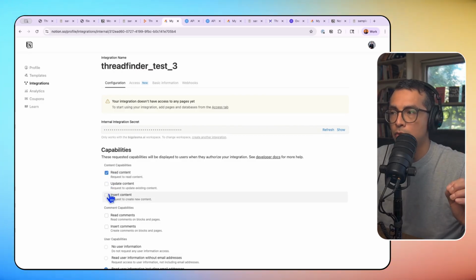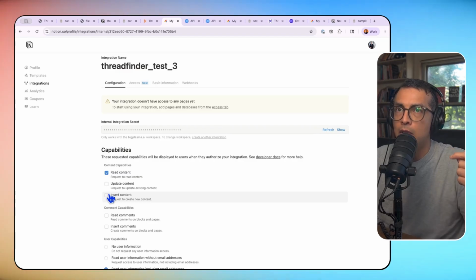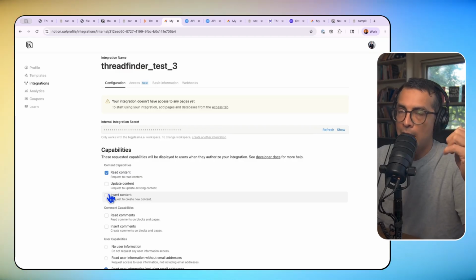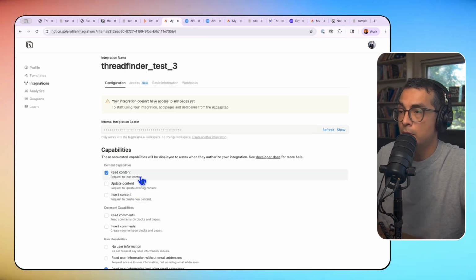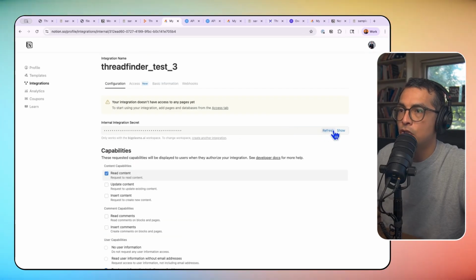In general, best practice is to give an API only the necessary rights that it needs. So in this case, I just need my app to read from a Notion database. I don't need it to update content. I don't need it to write to the database. So I'm going to follow best practices here and just keep this as read content. And then I can show this key, copy this, put this somewhere safe, and then we're going to be ready to reference it.